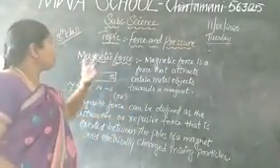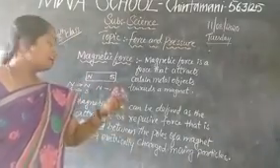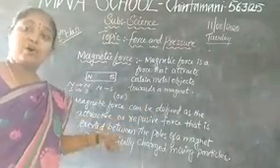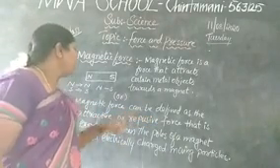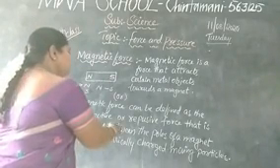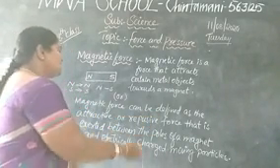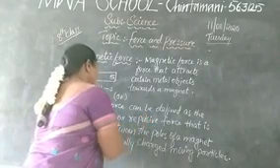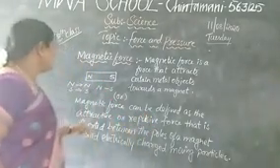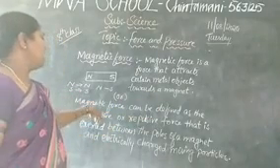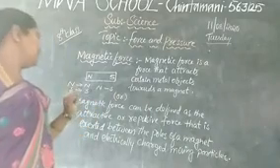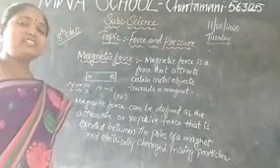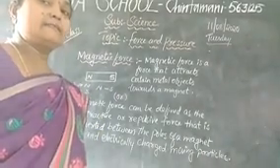This is the definition for our magnetic force. Magnetic force can be defined as the attractive or repulsive force that is exerted between the poles of the magnet and electrically charged moving particles. Repulsive force. So magnetic force can be defined as the attractive or repulsive force that is exerted between the poles of the magnet and electrically charged moving particles.